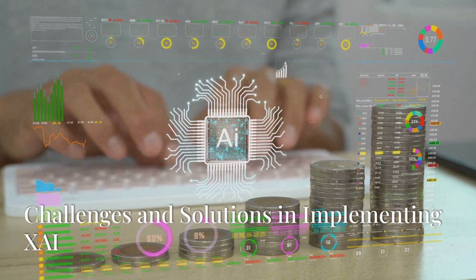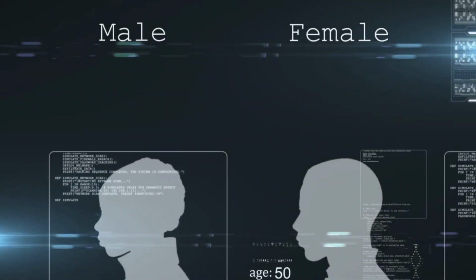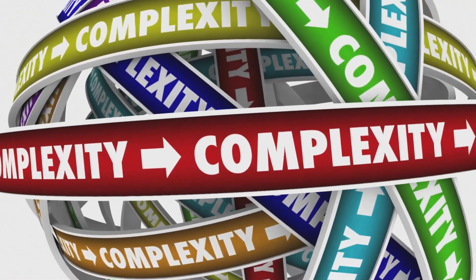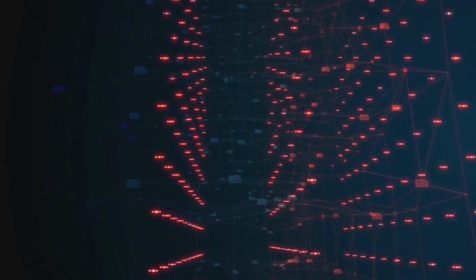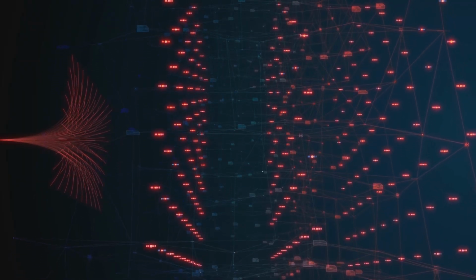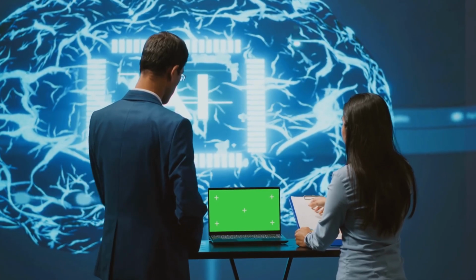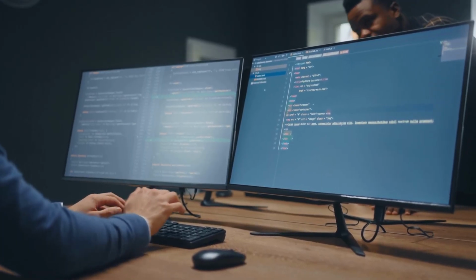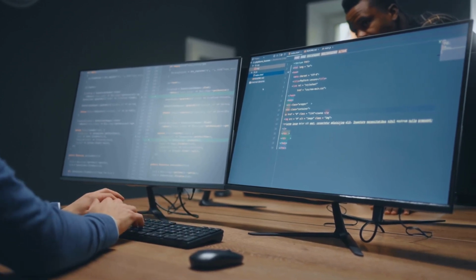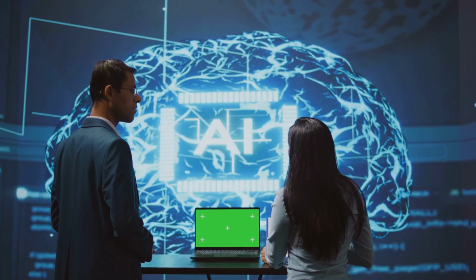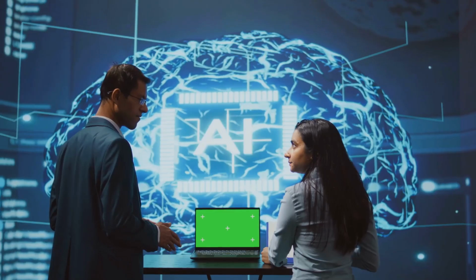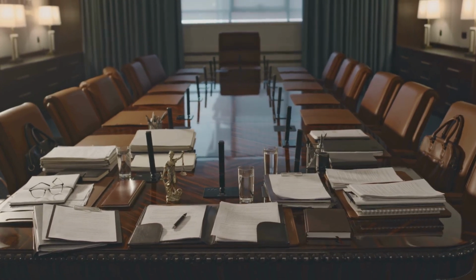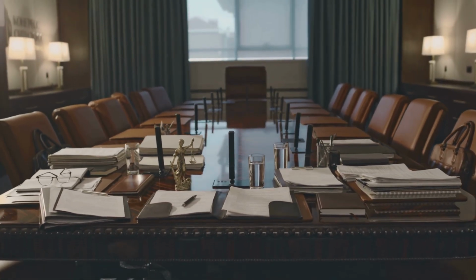Challenges and solutions in implementing XAI. Despite its benefits, implementing XAI is not without challenges. One main challenge is the trade-off between model complexity and explainability. Highly complex models like deep neural networks can be difficult to interpret. Another challenge is the need for specialized expertise. Developing and implementing XAI solutions requires a deep understanding of both AI and the specific domain. Addressing these challenges requires investing in talent, training, and robust XAI tools. Establishing clear governance structures and ethical guidelines is essential for effective and responsible XAI integration.